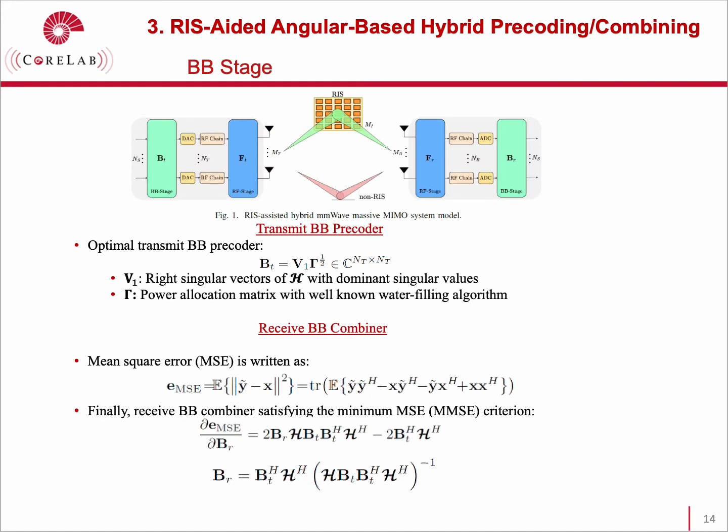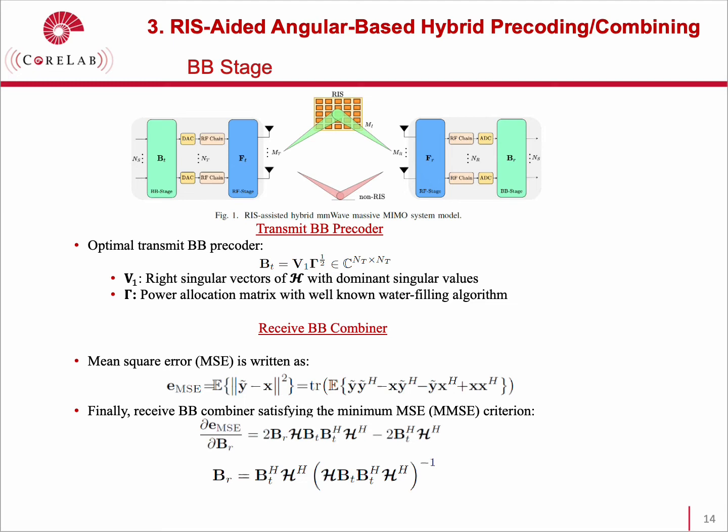After the design of the RF beamformers, now we need to focus on the baseband precoder combiner design using the low dimensional effective channel matrix. First, the optimal baseband precoder is obtained by using the right singular vectors of the channel matrix, the curly H matrix given here, and we use the dominant singular values. And we also apply the well-known water filling power allocation approach.